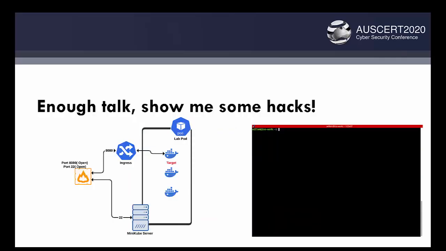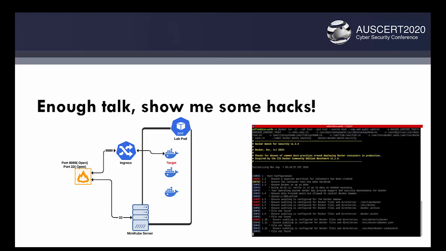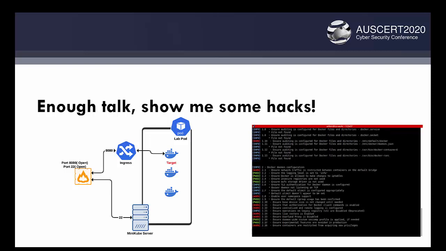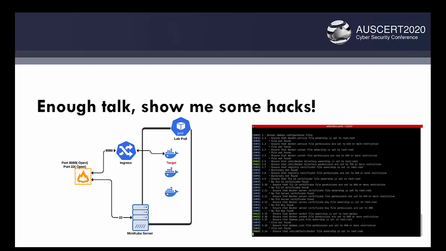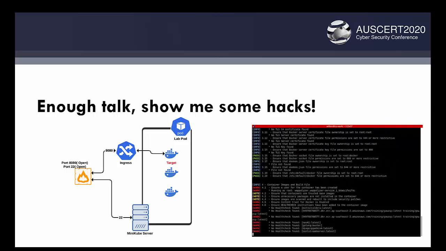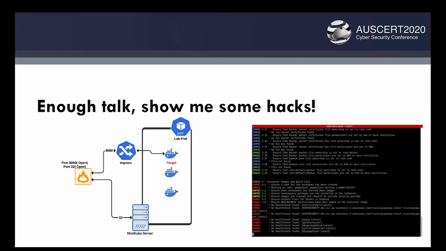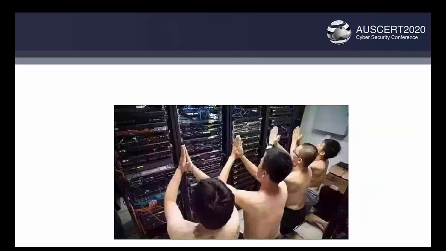Let's first have a look at our architecture. We have here a Minikube cluster, and Minikube is a lightweight single node Kubernetes cluster that can be installed in a simple VM. In the Minikube cluster we have a pod that is running a container, and the container exposes a web service which is running a vulnerable web application that the attacker will exploit to gain initial foothold.